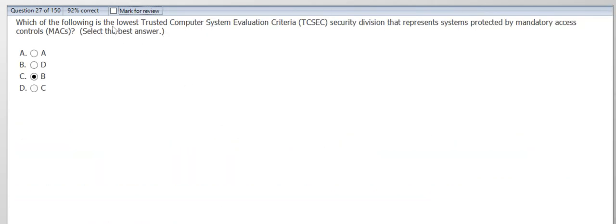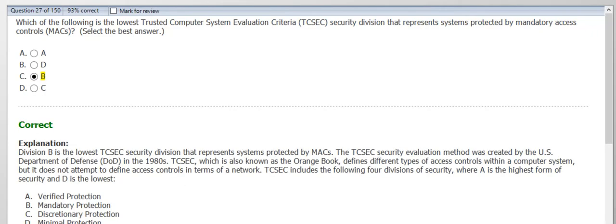Let's move forward. Which of the following is the lowest trusted computer system evaluation criteria, TCSEC? This is also one of the most important questions. It's also known as the Orange Book. It represents systems protected by mandatory access controls. We choose option C.